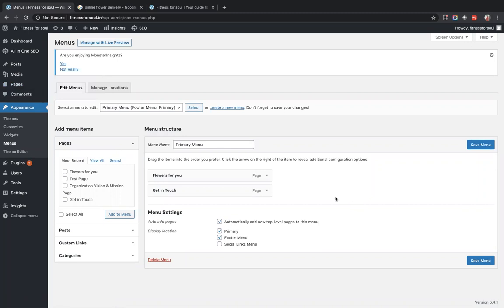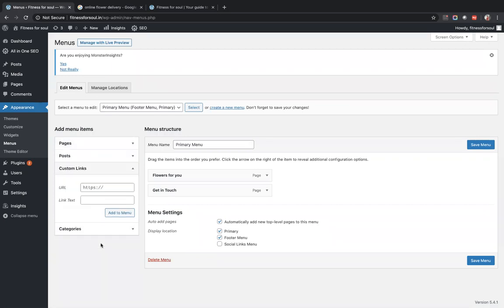Next is, okay, so we have 2 menus. One is flowers for you, one is get in touch. Nothing by default, everything we will have to create. Next would be a customized link. Let me add something completely new which we do not have.